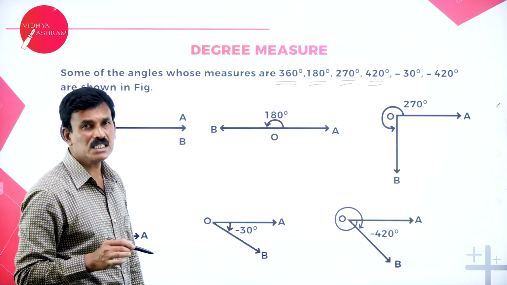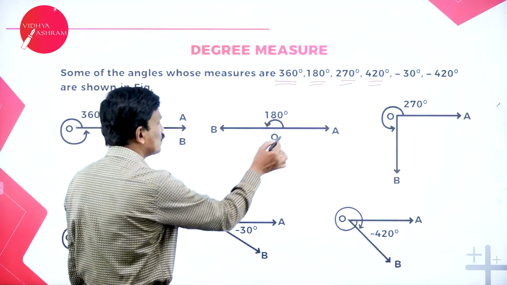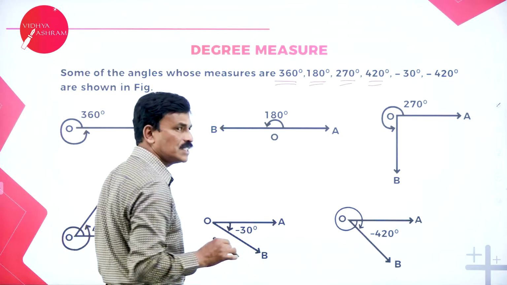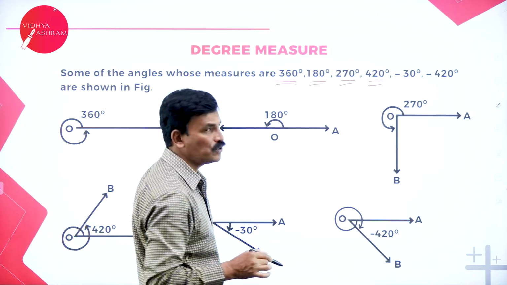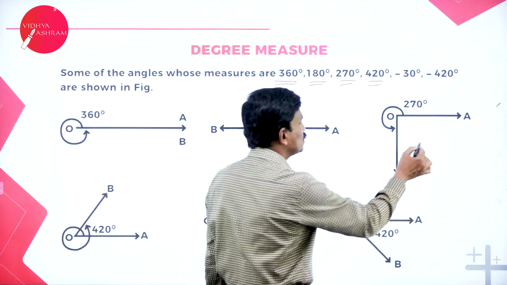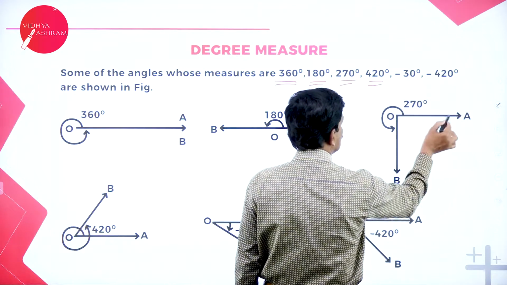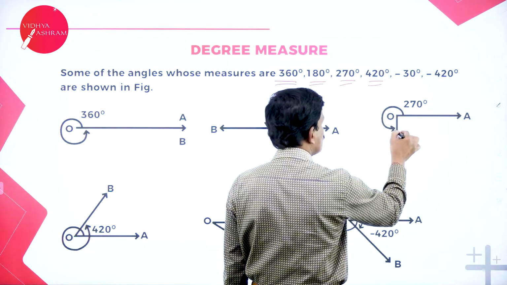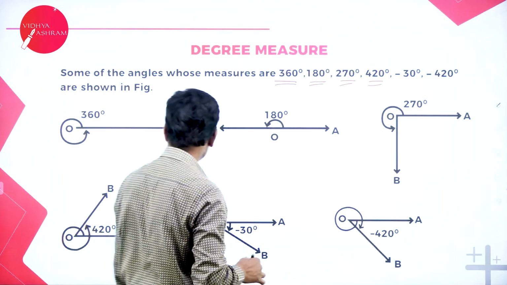For 180 degrees, how to find 180 degrees? From A to B, that is a straight line. Here this is 180 degrees. Next, for 270 degrees, this straight line is 180 plus 90, that is equal to this. Up to this it is 270 degrees.